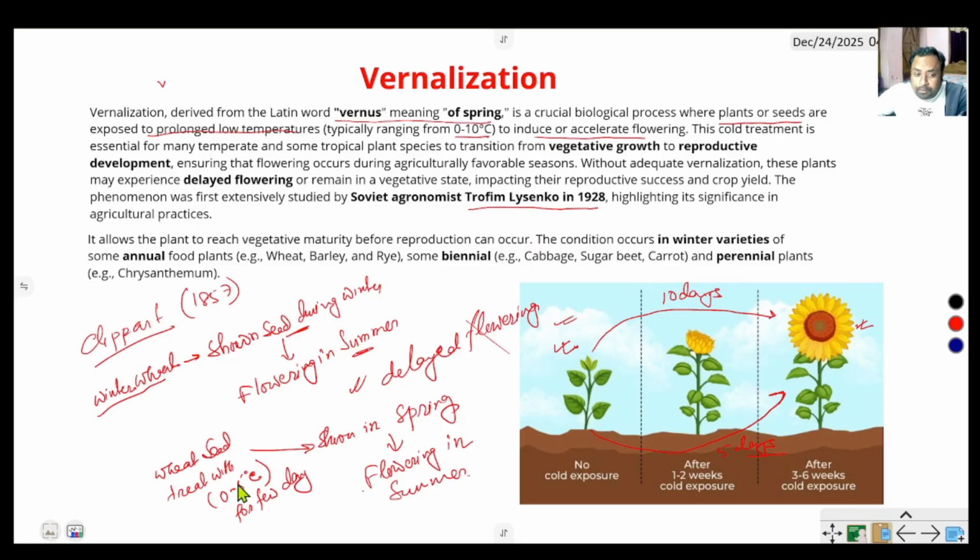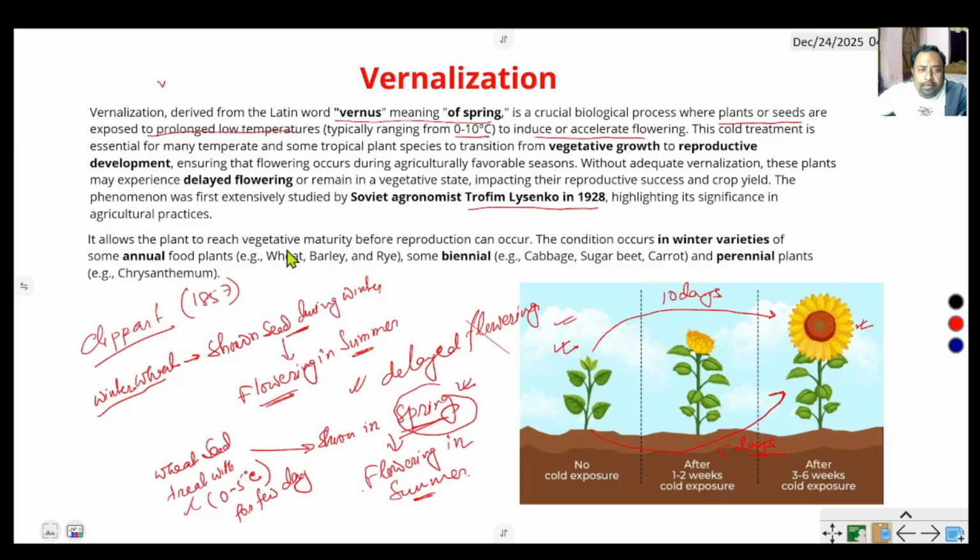But this seed does not flower if sown during the springtime. However, during springtime, if the seed is treated with 0 to 5 degrees centigrade, the vernalization process, then flowering occurs in summer. Also, spring seed shows flowering. So by the process of vernalization, the winter wheat is converted into spring wheat.